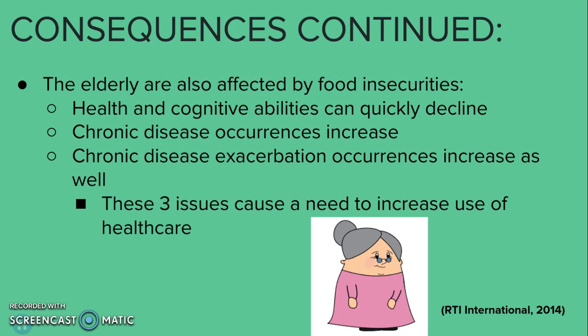These issues cause a need of increased use of health care when patients are unable to stick to their diabetic diet, and then they wind up in DKA and wind up in the hospital. A lot of things can occur with the elderly who already have comorbidities and don't have access to good food.